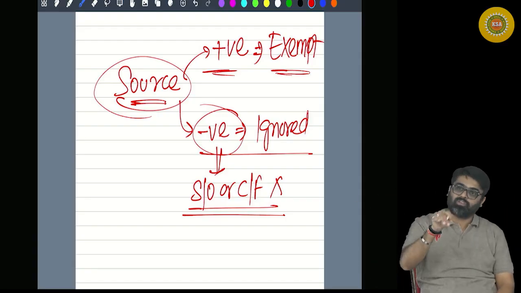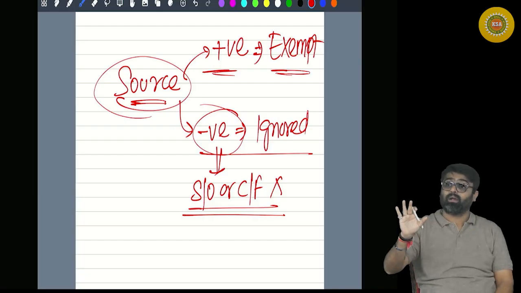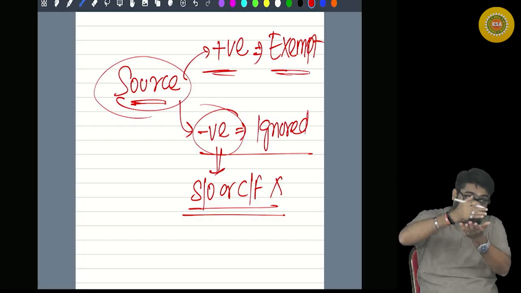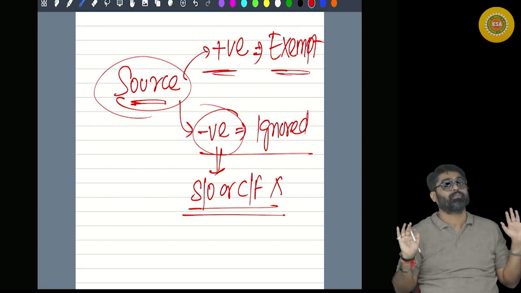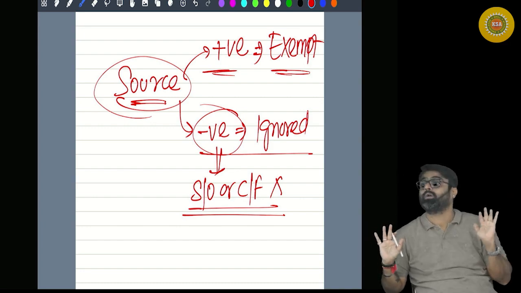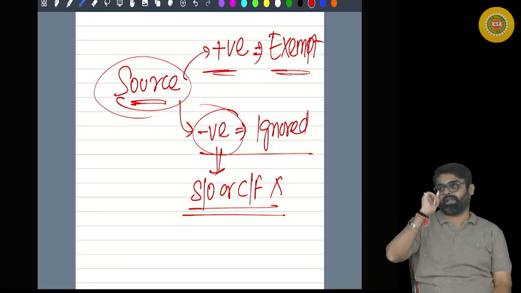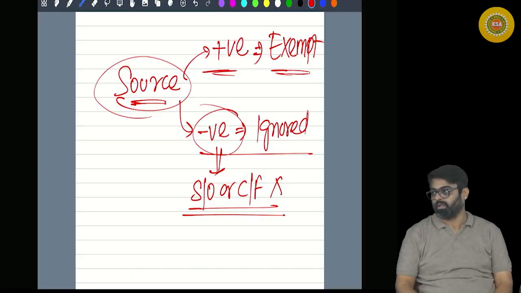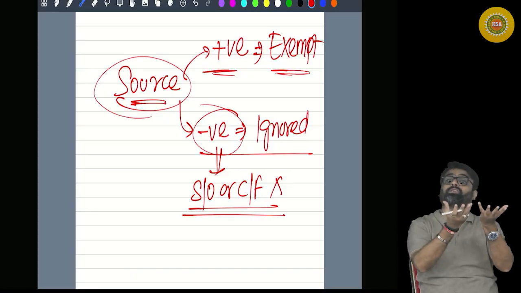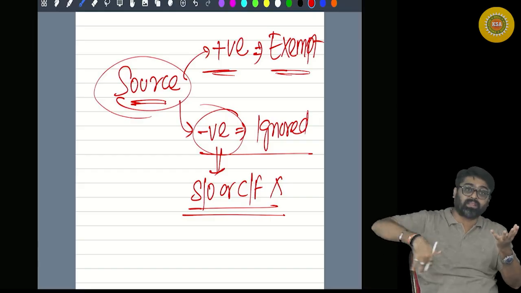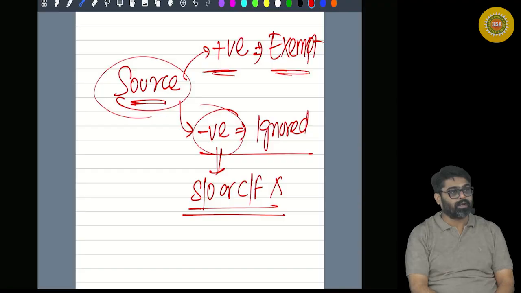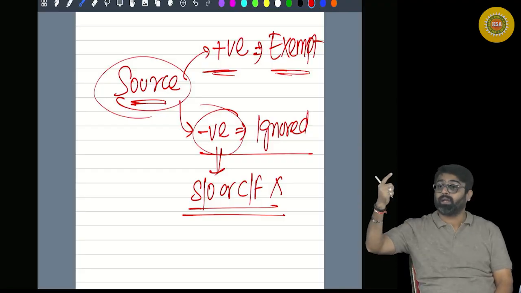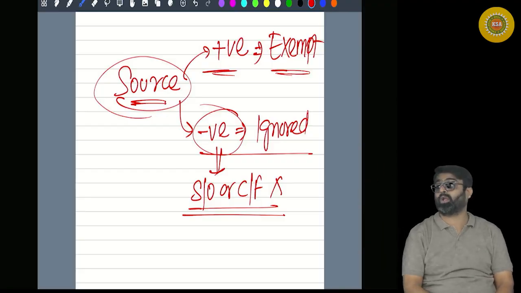Now, if the loss cannot be adjusted while doing the inter-source adjustment within the same head, you are supposed to keep these exceptions in mind, yes or no? But if even after taking care of these exceptions, even after following the provisions of section 70 to set off the loss within the same head, the loss could not be adjusted within the same head, then the loss will be eligible for inter-head set off.